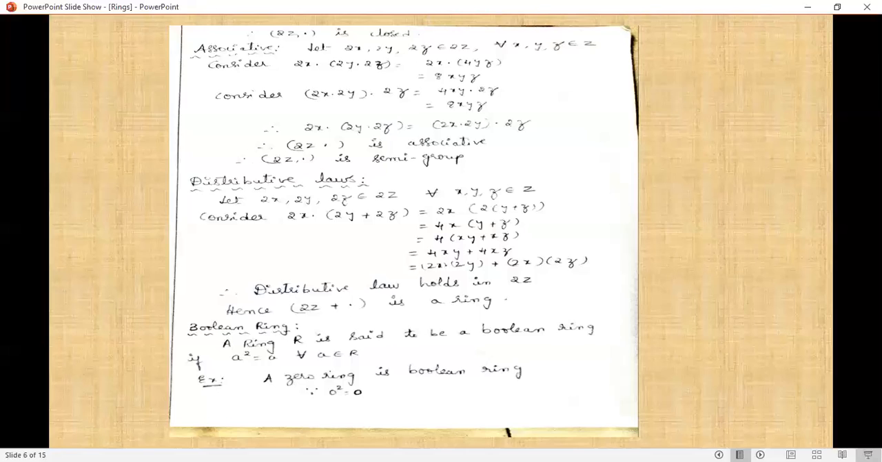Now we are discussing the Boolean ring. A ring R is said to be a Boolean ring if a square equals a for all a belongs to R, then R is called the Boolean ring. The best example of a Boolean ring is the zero ring, since 0 square equals 0. A zero ring is a Boolean ring since 0 square equals 0.